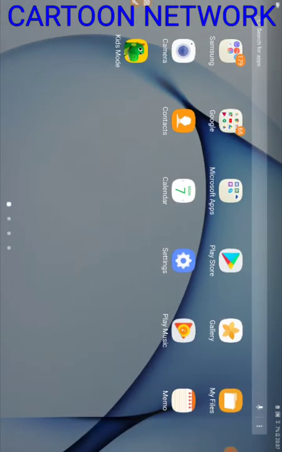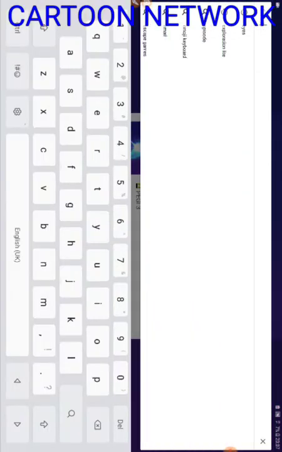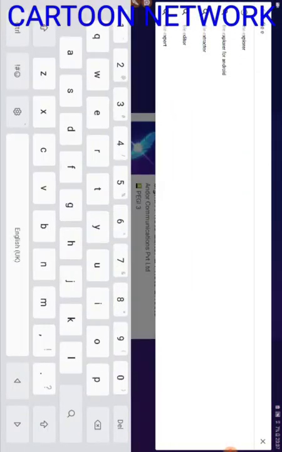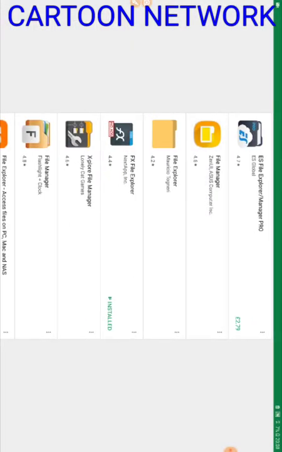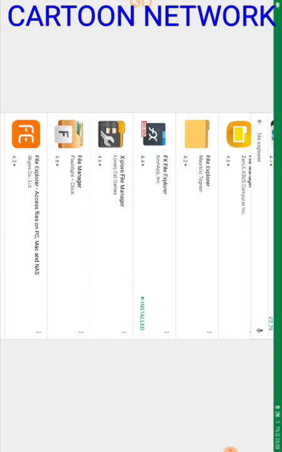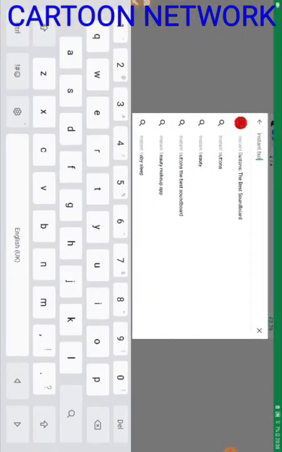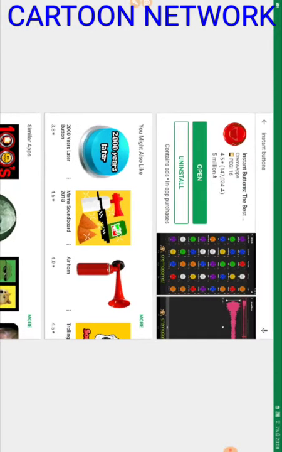It's over here. So you go on Play Store, you search File Explorer, then you get this one, FX File Explorer. You download it. And then you get an app called Instant Buttons, the best soundboard over here, and this is what you do. You open Instant Sound Buttons,